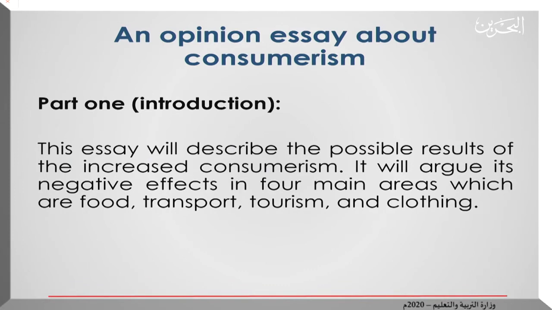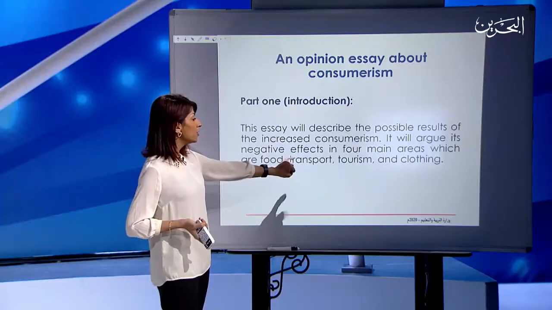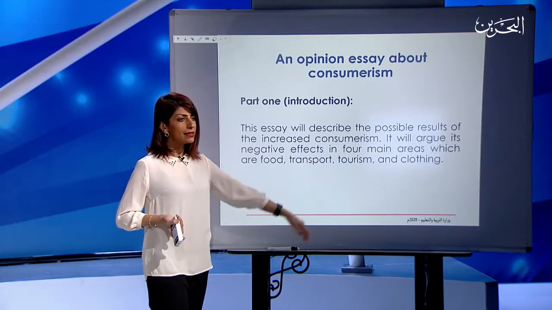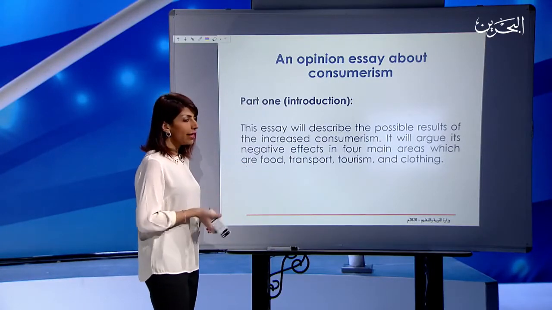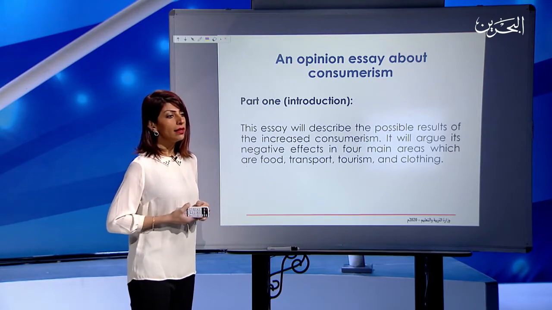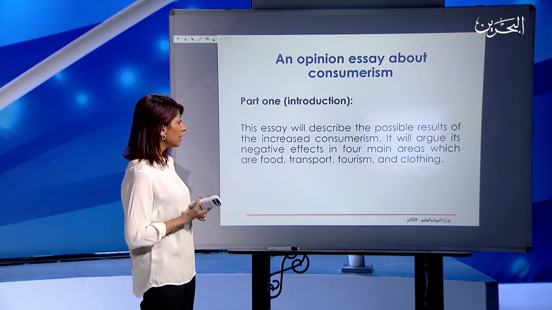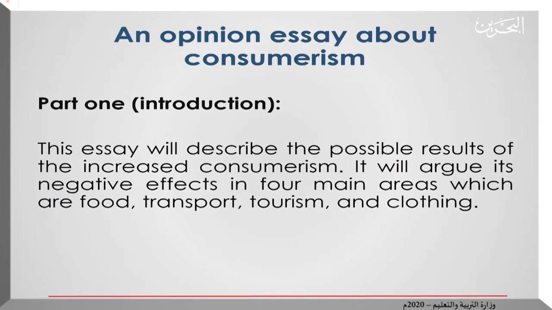So now, what are the four main areas here? In four main areas, which are food, transport, tourism, and clothing. So, in the next paragraph, the writer will describe the arguments about four main areas related to consumerism. I mean, what is the relation between food and increased consumerism? Transport with consumerism, tourism, clothing with the increased consumerism. We're going to see in the next paragraph. Get ready.